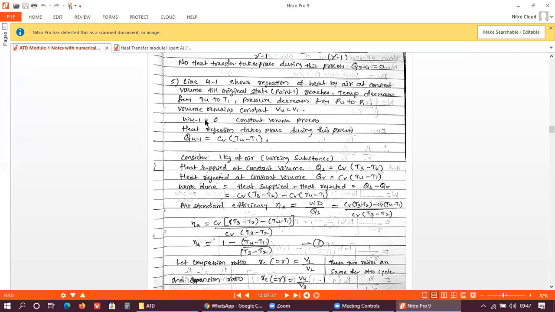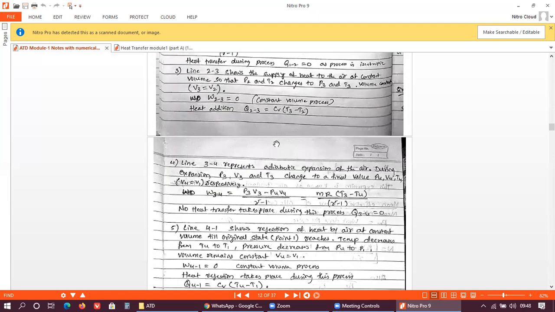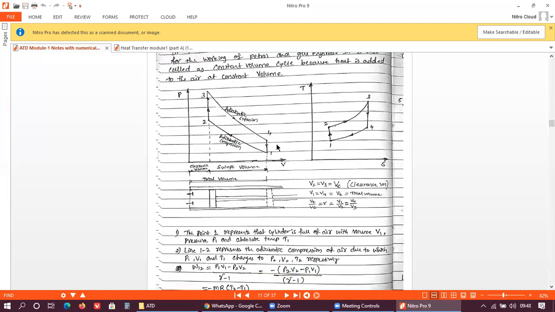During this process, work done is 0 because it is a constant volume process. Always remember, for a constant volume process, work done is 0 and heat rejection during this process is given by Cv into T4 minus T1. That is Q4 to 1, the expression for heat rejection. So these are the processes, how this PV diagram works. Simple process. Hope you have understood this.